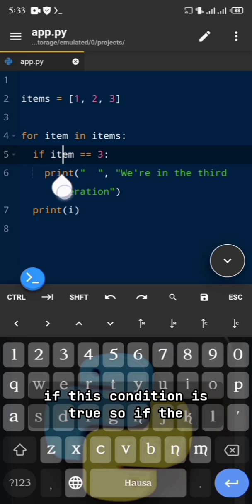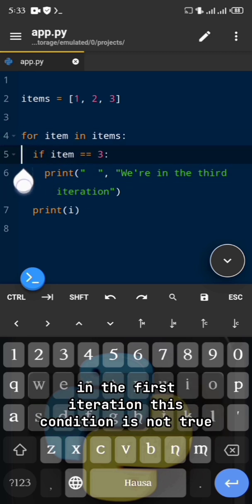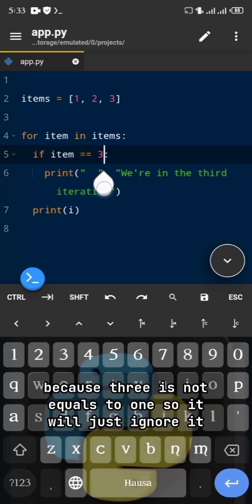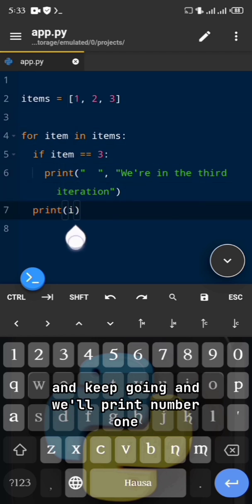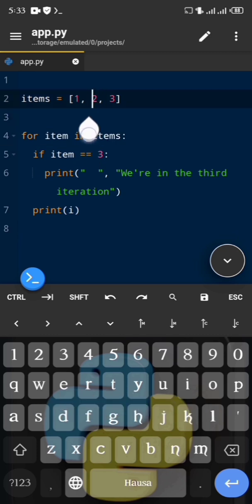In the first iteration this condition is not true because 3 is not equal to 1, so it will just ignore it and keep going, and print 1. It will print 2 as well, because 2 is also not 3.